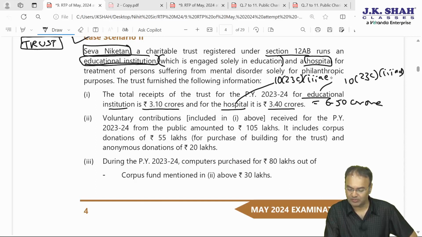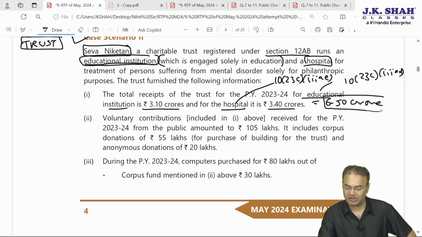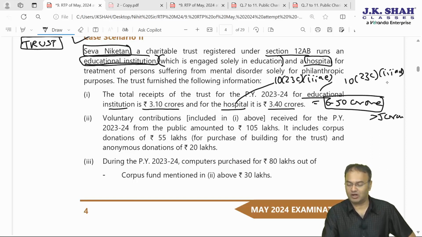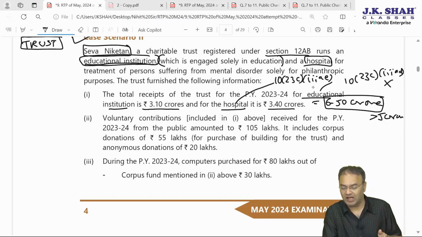This exemption is possible only if the combined gross receipt for the whole year does not exceed 5 crore. Here the combined gross receipt is 6.5 crore, exceeding 5 crore. Therefore, exemption under 10(23C) subclause (iiiad) and (iiiae) will not be available.